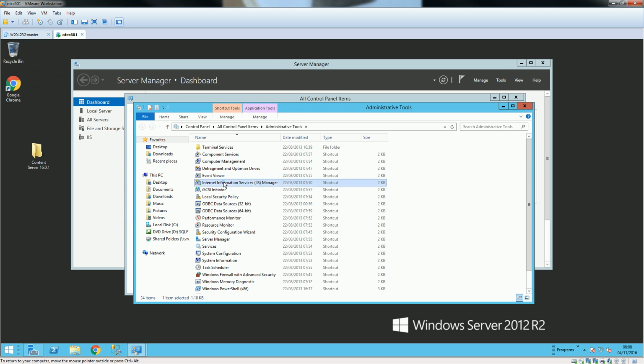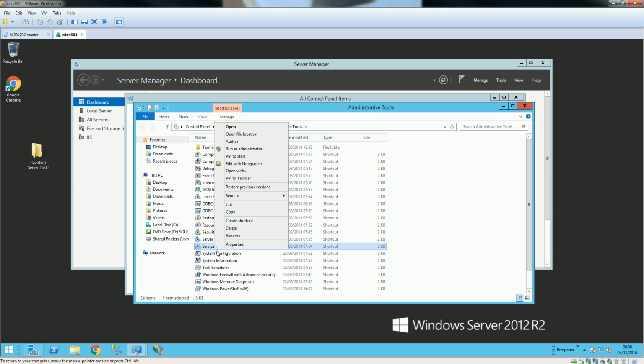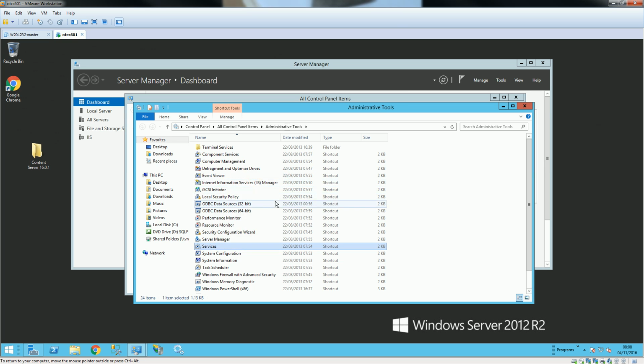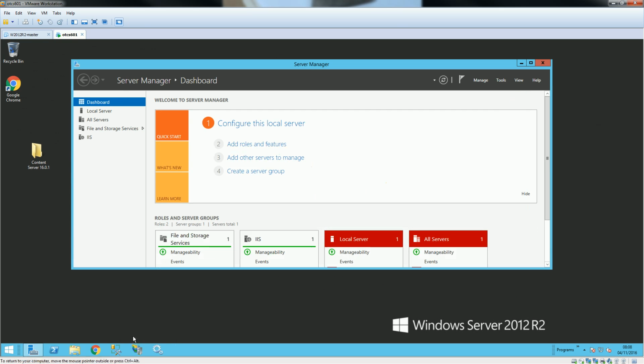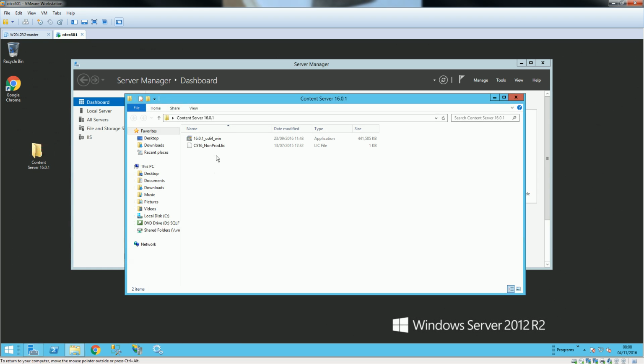It's handy if I pin to the taskbar, so I don't have to go to the control panel all the time looking for it. These three services I always pin to the taskbar. So now this is done, this is done. Hopefully we don't need anything else. So now we're ready to go. I have already downloaded the software here, and this is the key.